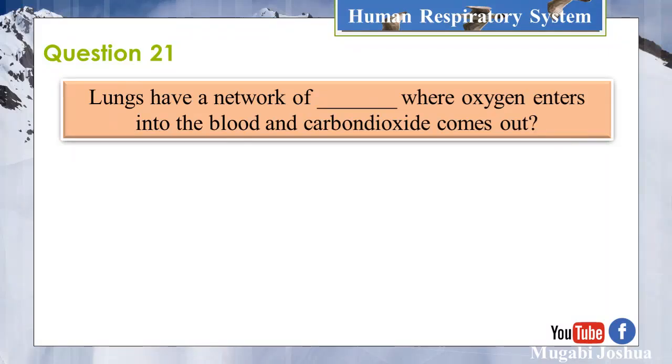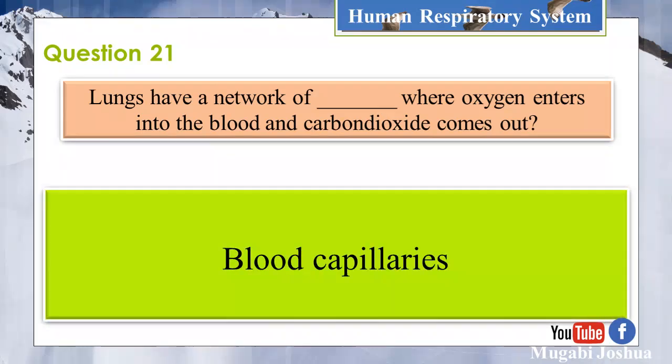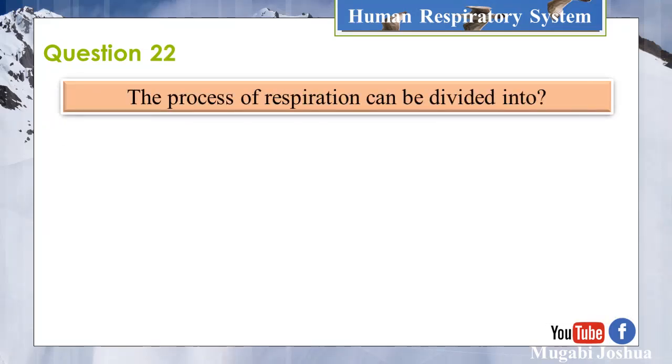Question 21. Lungs have a network of dash where oxygen enters into the blood and carbon dioxide comes out. Blood capillaries. Question 22.